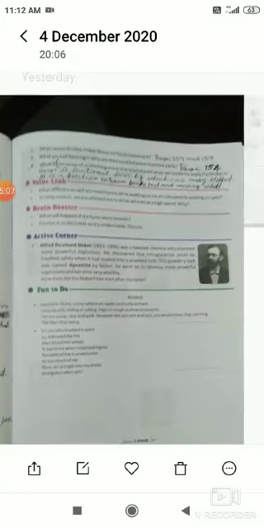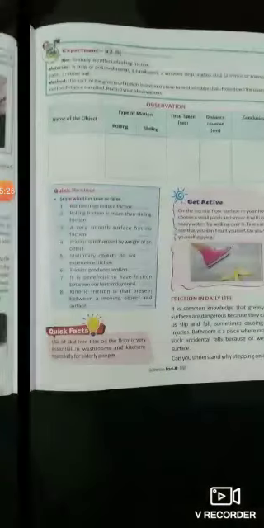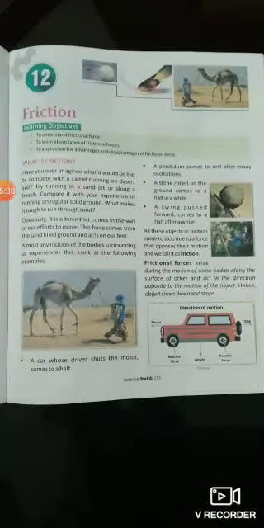Here are the given question answers. You can see the question answers here. Three questions are given here, and you can go through these questions. Other questions I marked here. See the pages where question answers are marked. Here are the keywords and some question answers also marked.